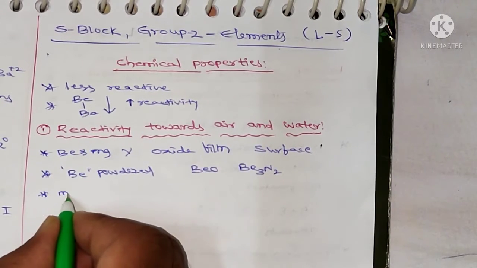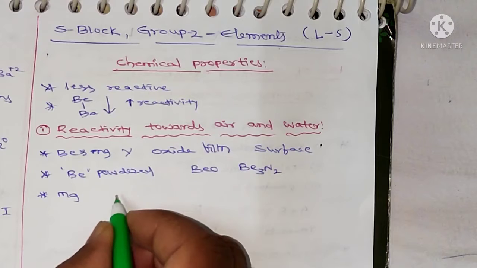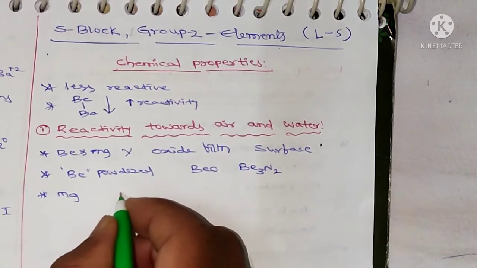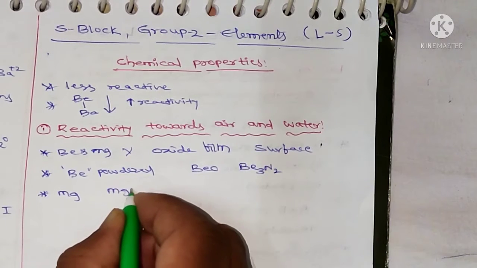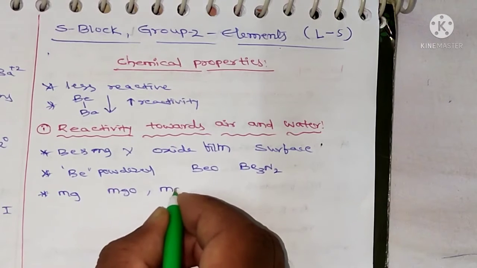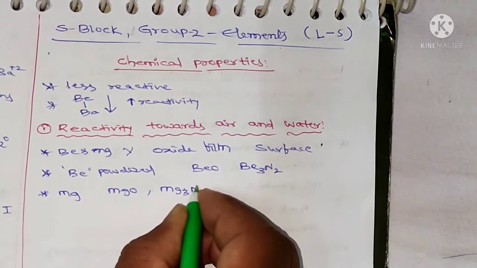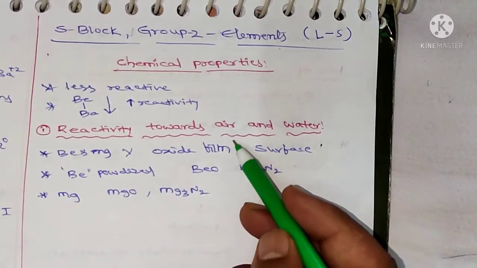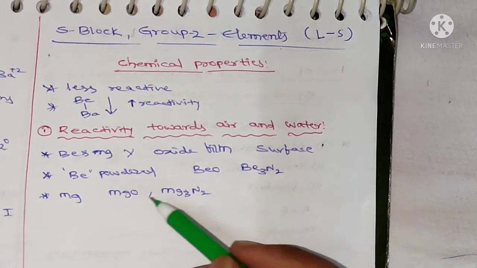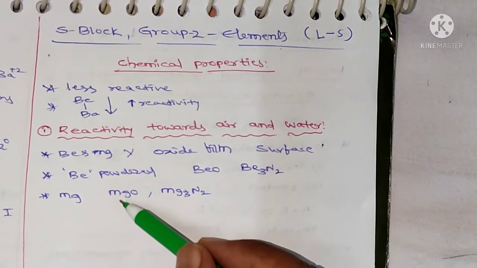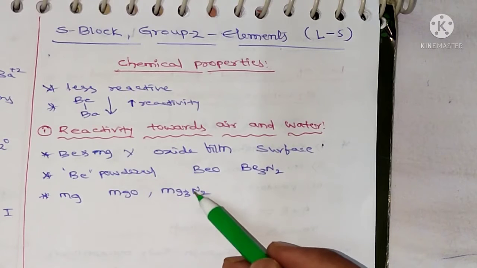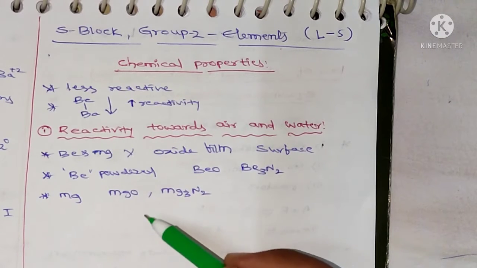Magnesium is a more electropositive metal, so it burns in air to form magnesium oxide and magnesium nitride, Mg3N2. In air, the nitrogen and oxygen percentage is high, so magnesium reacts with oxygen to give magnesium oxide and reacts with nitrogen to give magnesium nitride.